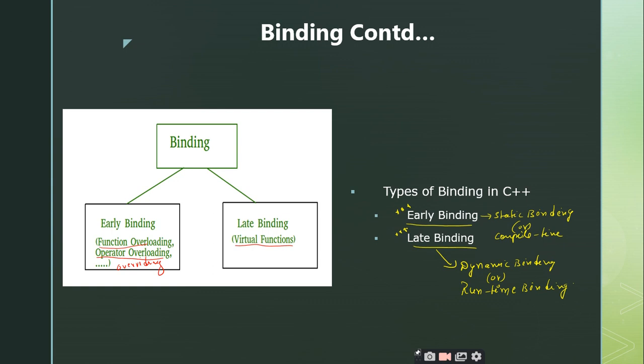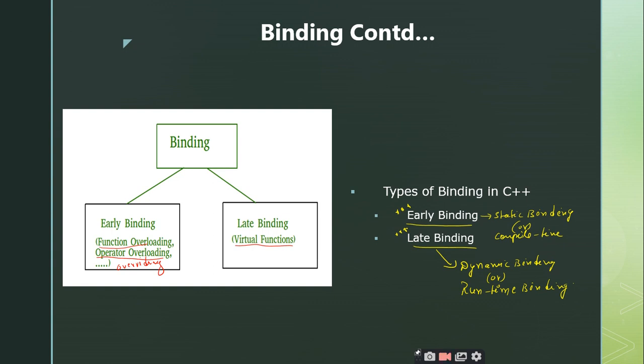Anybody please tell me what this virtual function is. The function is defined twice, which is declared in the base class, sir. Super, right. So the virtual functions are defined. Is it declared or defined in the base class? Defined, sir. It's a definition only, right? So you have the function definition inside the base class, and the same function will have a different definition outside the base class, that means in the derived classes.